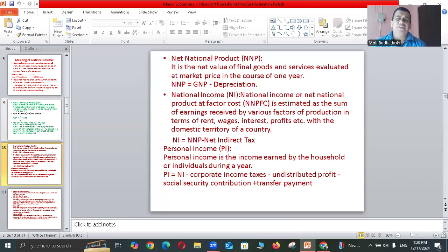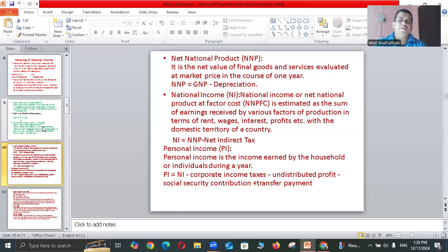And national income, or net national product at factor cost, NNP at FC, is estimated as the sum of earnings received by various factors of production in terms of rent, wage, interest, profits, etc. within the domestic territory of a country. So national income is equal to net national product minus net indirect tax.